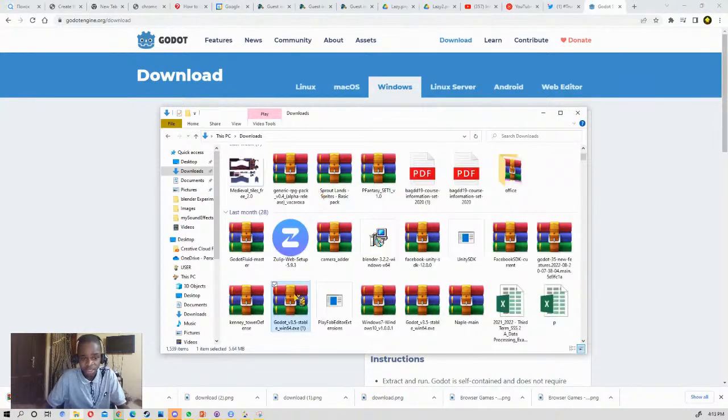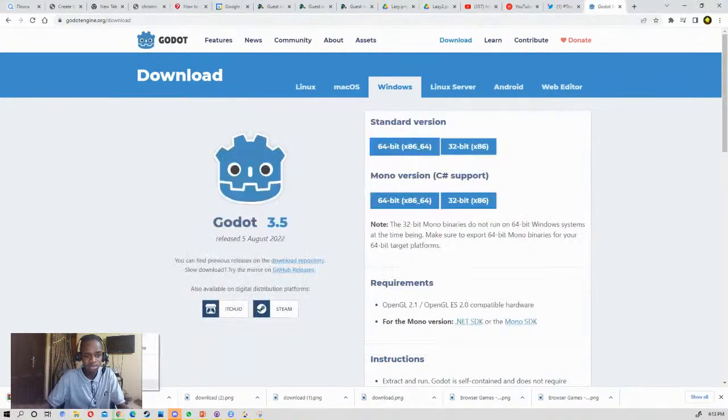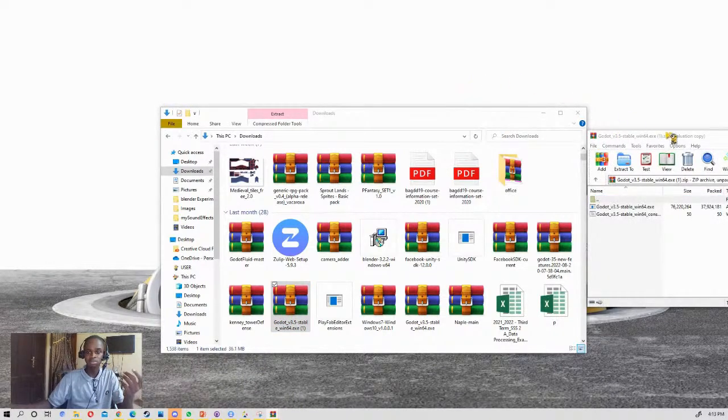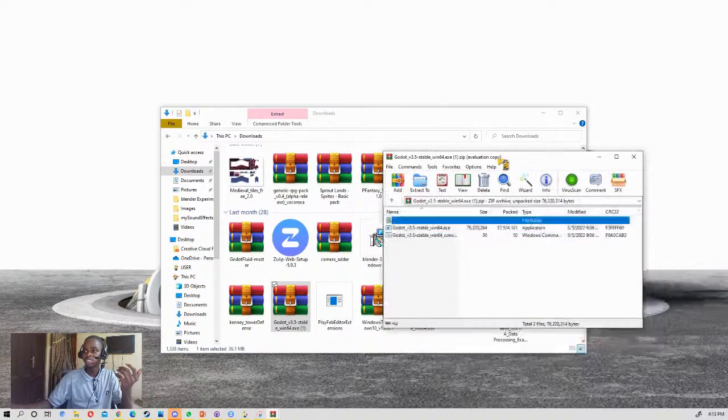I have it here already, so let me just close mine. Once you've downloaded it, you have a folder like this.